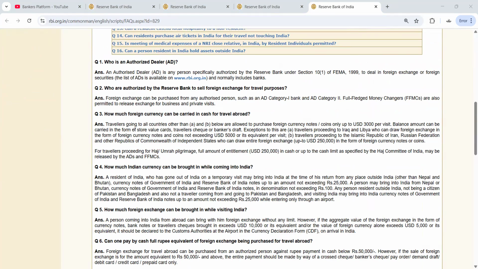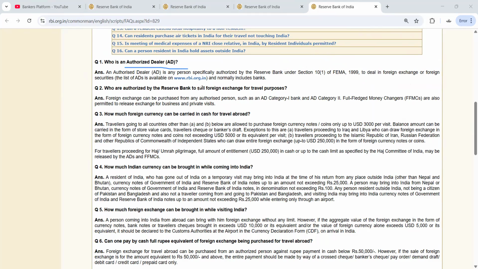The first FAQ is the authorized dealer. An authorized dealer is any person specified by Reserve Bank under Section 10(1) of FEMA 1999 to deal in foreign exchange or foreign securities. Normally this includes banks, so banks are the authorized dealers.